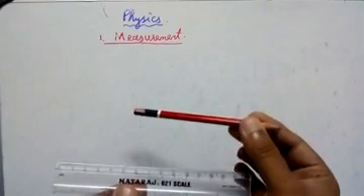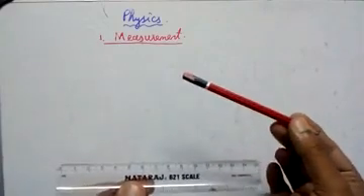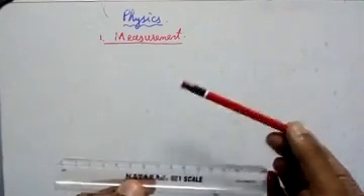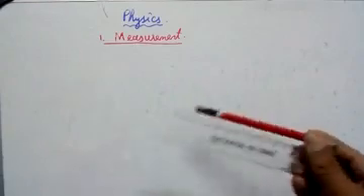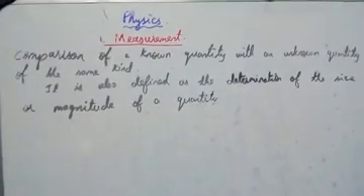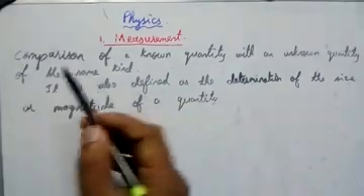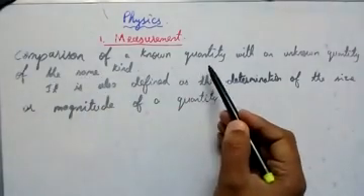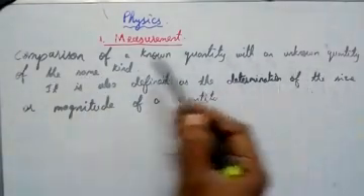So we compare the known and unknown quantity of the same kind. That is called measurement. Let me write that down. Now I have written that for you. So what is measurement? Comparison of a known quantity with an unknown quantity of the same kind.